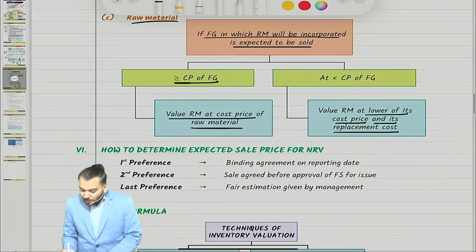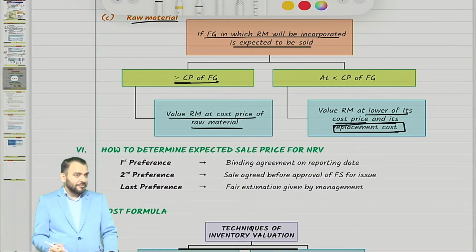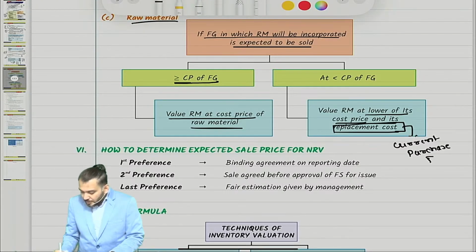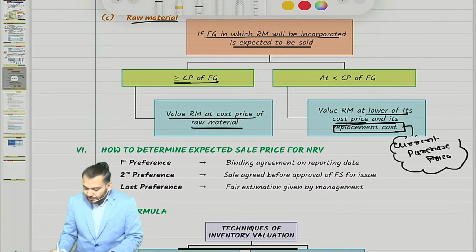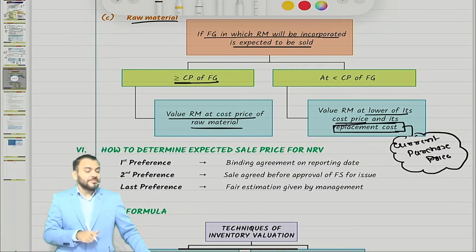So it is the lower of what? Cost price and replacement cost. So sir, what is replacement cost? You will ask me this question. Replacement cost means current purchase price, means at what price it can be replaced as on today, means at what price a similar asset you will purchase today.